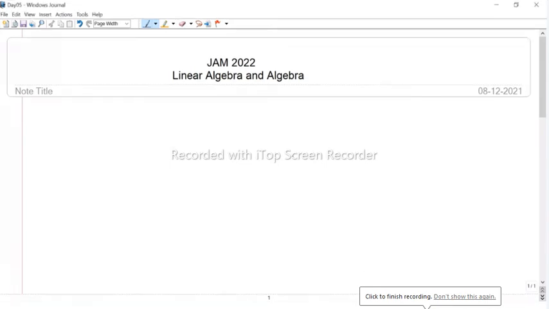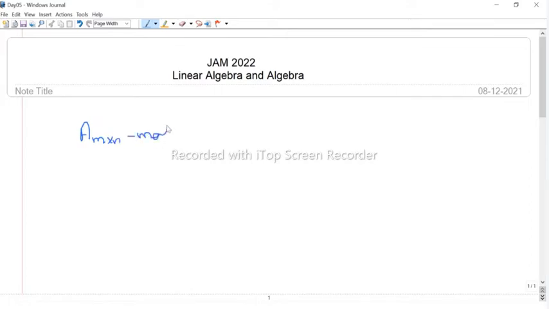Okay, so today we discuss. Quickly recall what we discussed in the last two classes. We defined the rank of a matrix. Suppose A is any m by n matrix.